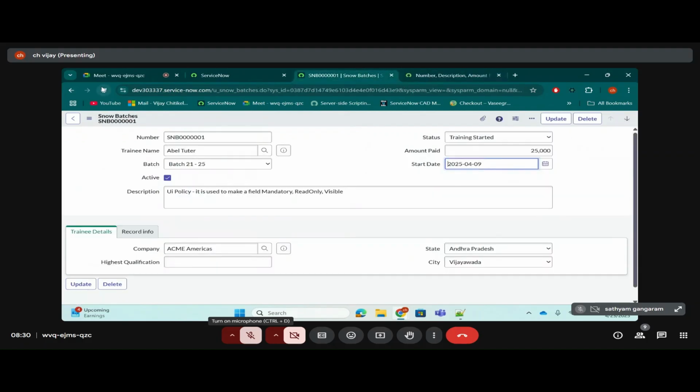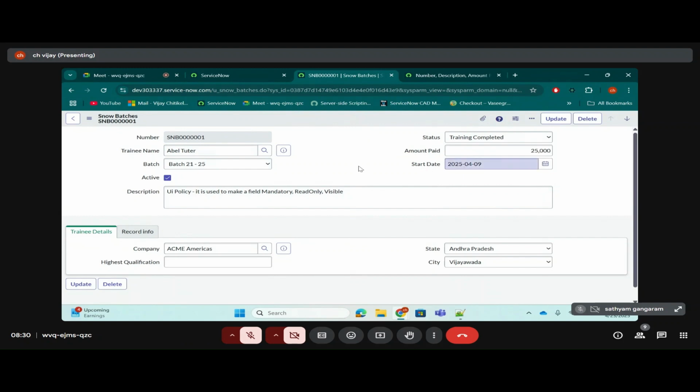Let's go back here, refresh the page. You should always reload the form whenever you make a change on the client side. Now, do you see number is read only? Now I want to make this description mandatory. What should I do?